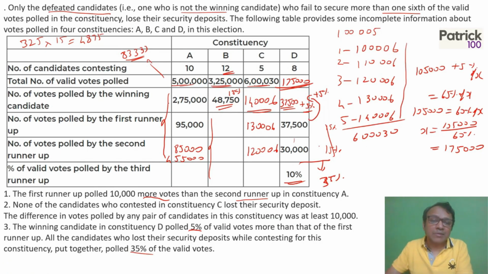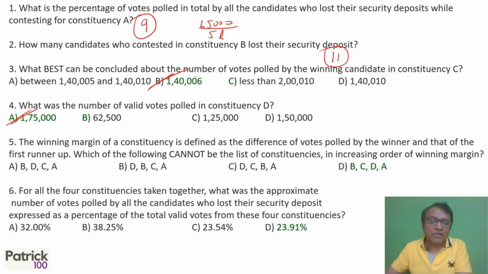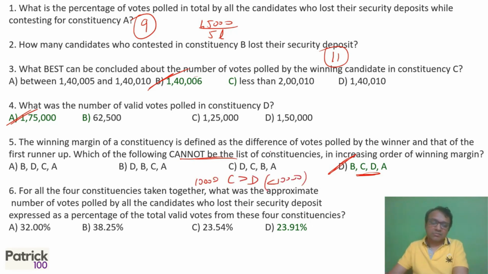Now between the winner and the second, it's more than 1 lakh difference. Now if I compare D and C, in D the difference is 5% of 1,75,000, which is less than 10,000. So D is less than 10,000 and C is 10,000. That means C has to be more than D definitely. Everywhere C is more than D, except in option D, where C is not more than D. So D option cannot be the least, because C has a 10,000 difference and D is less than 10,000, since 5% of 1,75,000 is less than 10,000. So from that you can make out D cannot be the answer.